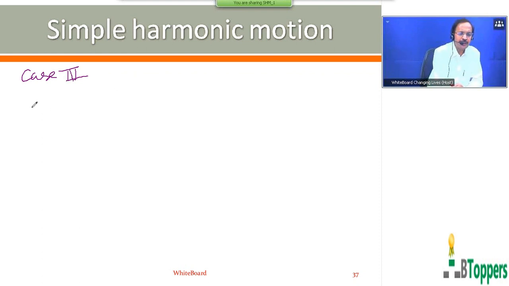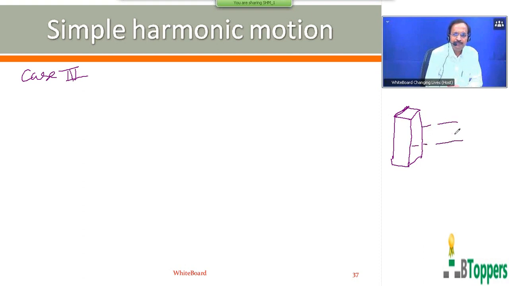Coming to case 3, I consider a rectangular uniform solid block floating inside a non-viscous liquid with its axis vertical.